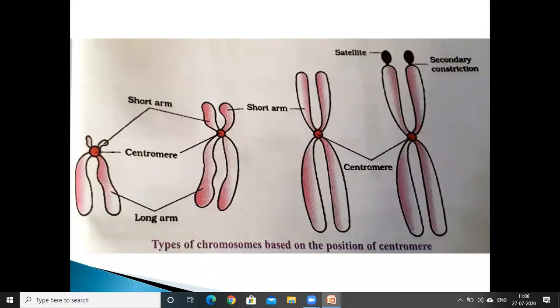In submetacentric, the centromere is located near the middle of the chromosome, slightly away from the center. So it results in the formation of two slightly unequal arms. While moving to the poles during cell division, this type of chromosome appears as a J or L-shaped structure.